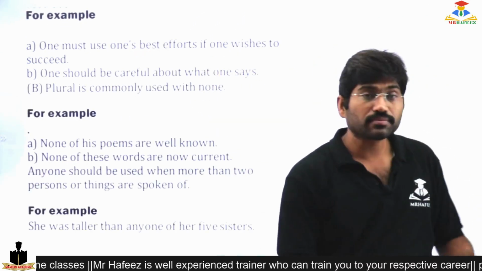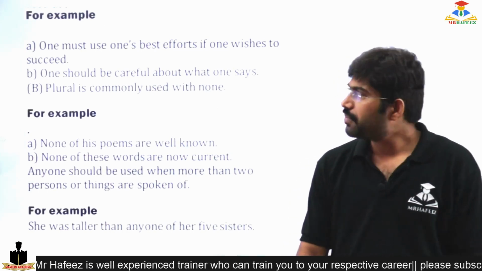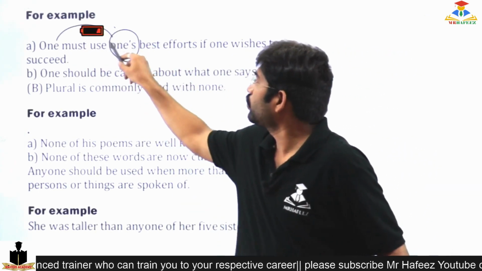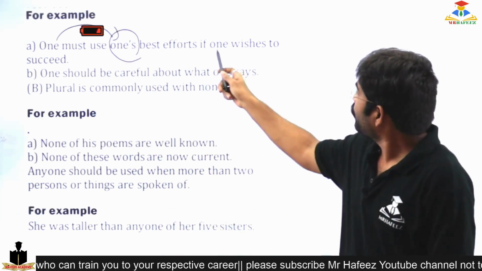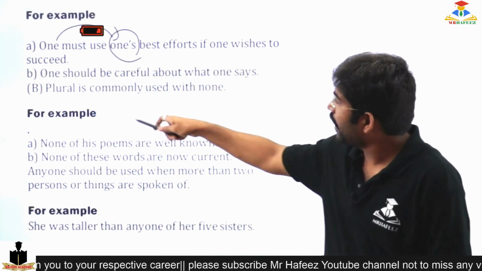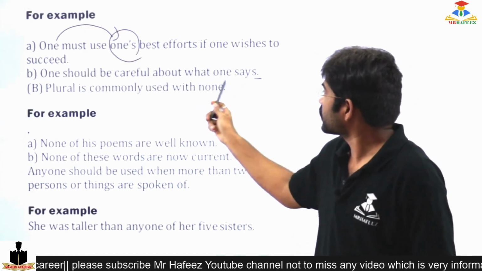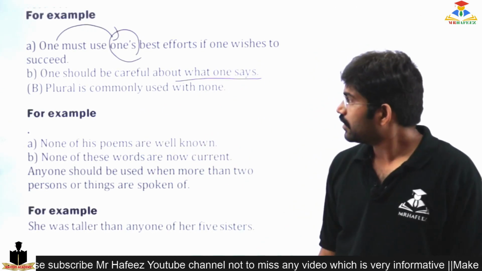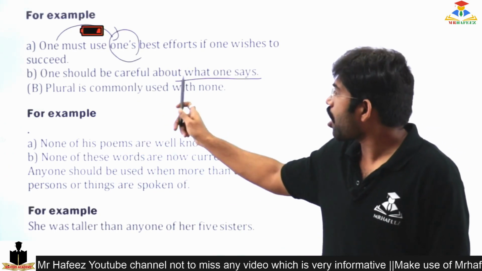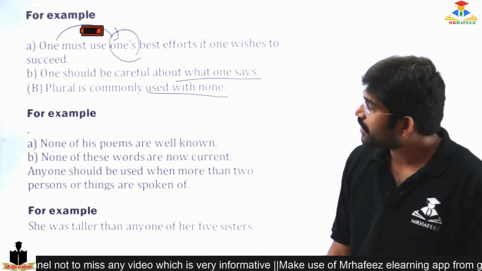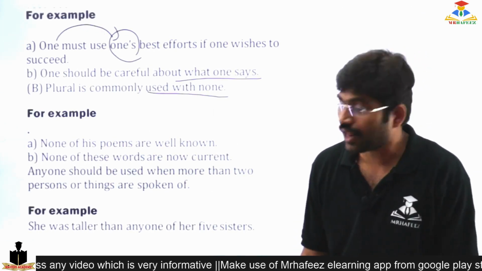The next: one must use one's best effort, if one wishes to succeed, and one should be careful about what one says. Plural is commonly used with none.